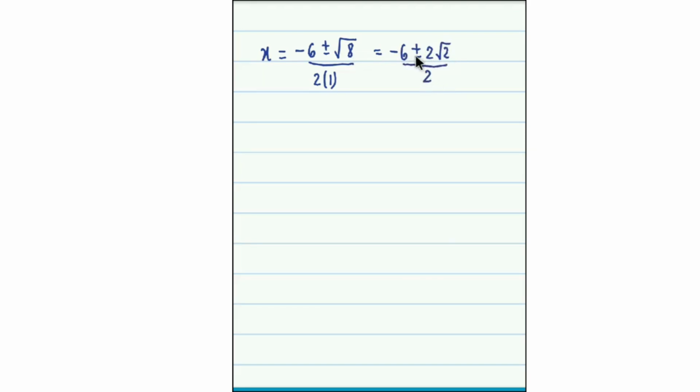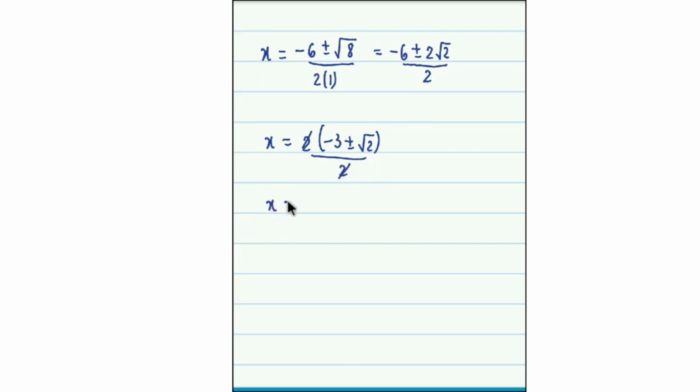divided by 2. Now in the numerator we could take 2 as the common factor. So if we take 2 as the common factor, we are left with minus 3 plus or minus root 2 divided by 2. Now this 2 and this 2 get cancelled off.